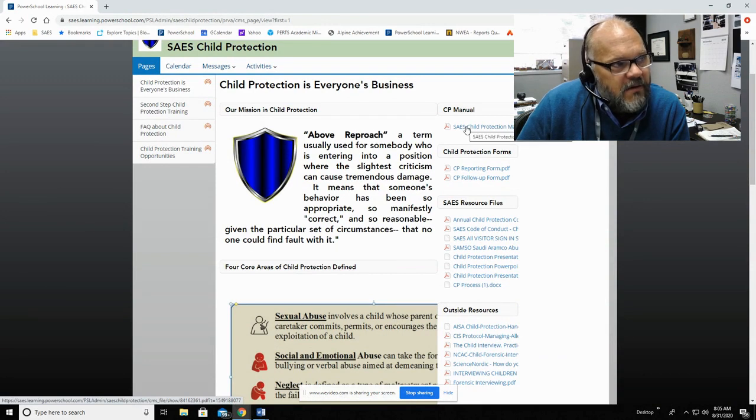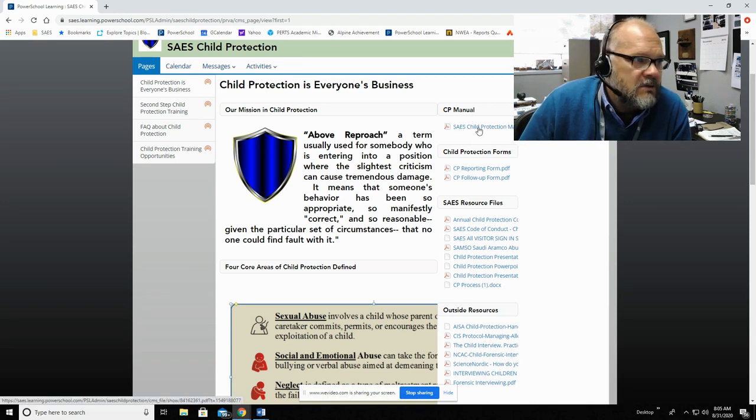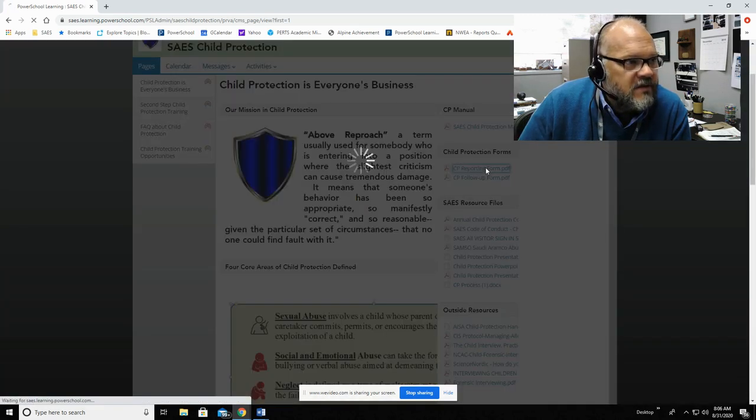Now, scrolling back to the top, there's this manual here. This is a PDF of the Child Protection Manual that was created in 2019. There's lots and lots of information there about child protection at Saudi Aramco Expatriate Schools. This is your go-to form right here. I'm going to go ahead and open this up.